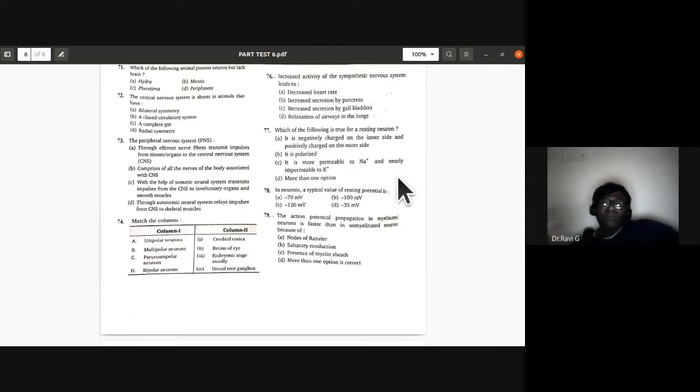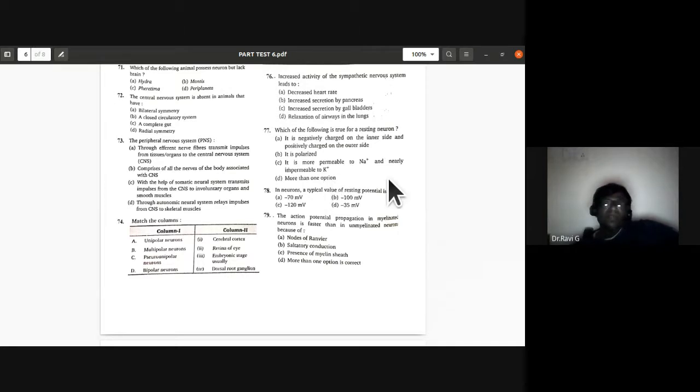Which of the following is true for a resting neuron? It is negatively charged on the inner side and positively charged on the outer side. It is polarized. It is more permeable to sodium ion and nearly impermeable to potassium ion. So the 77th, the answer is the fourth one. More than one option is true for a resting neuron.